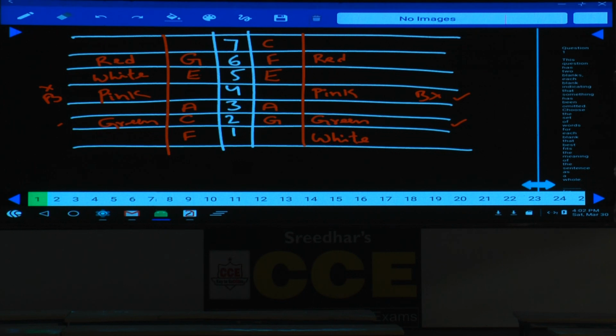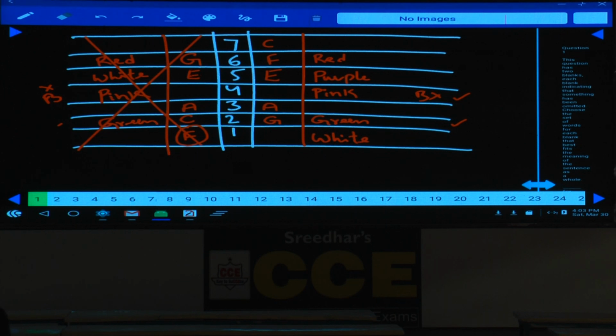And the one who likes purple lives immediately below F. In the first case, the one who likes purple must be on the 5th floor. And in the second case, below F there must be purple, which is not possible because F himself is staying on the ground floor, isn't it? Hence, the second case is completely ruled out. Now we are left with only one.